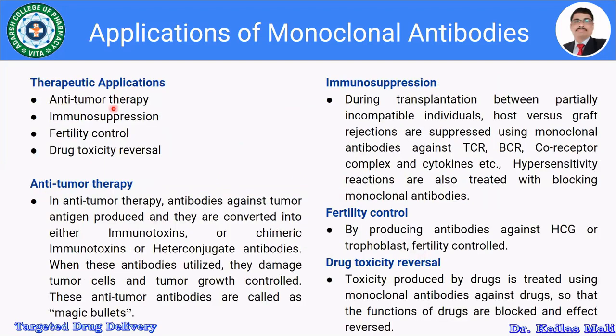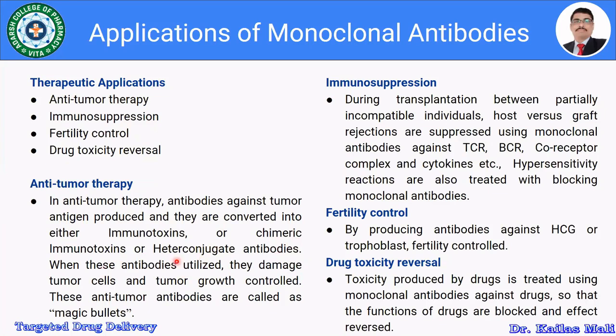Therapeutic applications of monoclonal antibodies are further divided into anti-tumor therapy, immunosuppression, fertility control, and drug toxicity reversal. The very first one is anti-tumor therapy. In anti-tumor therapy, antibodies against tumor antigens are produced artificially, and they are converted into either immunotoxins, chimeric immunotoxins or heteroconjugate antibodies.